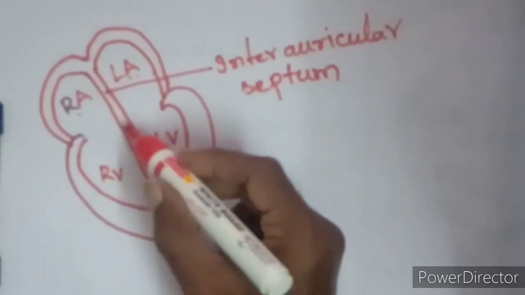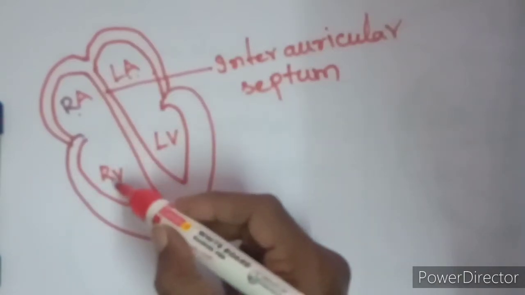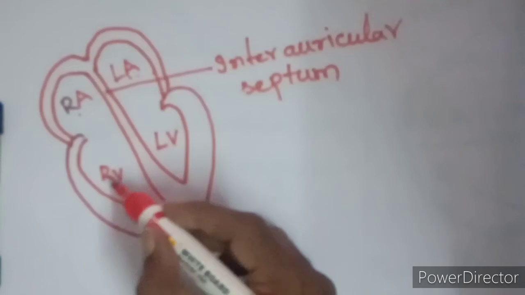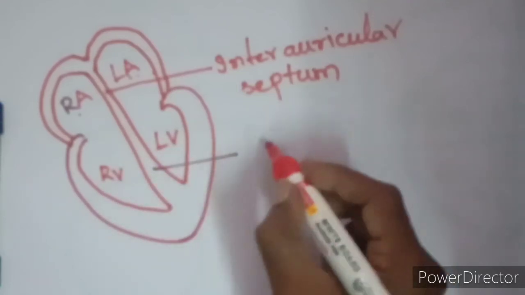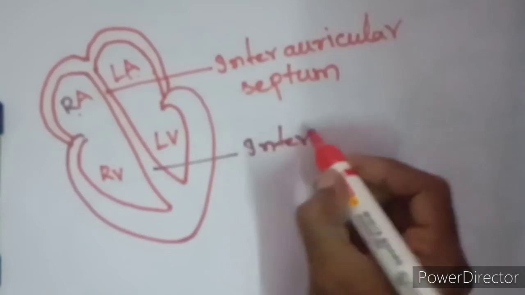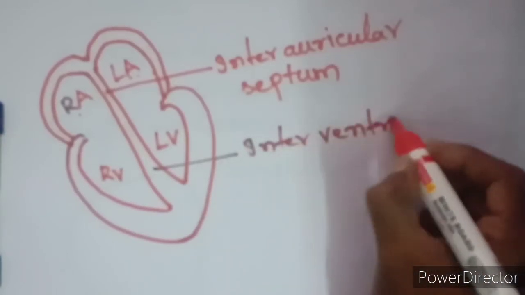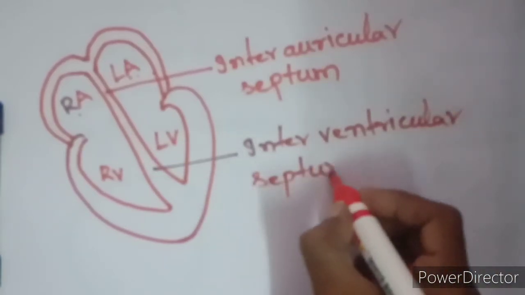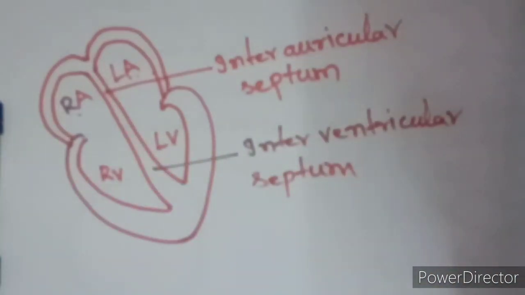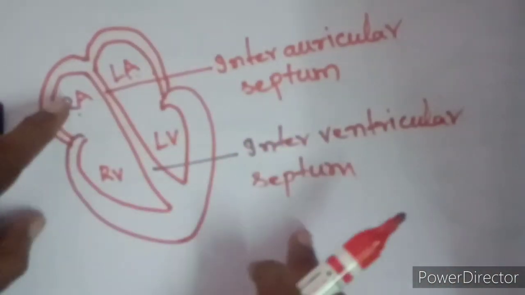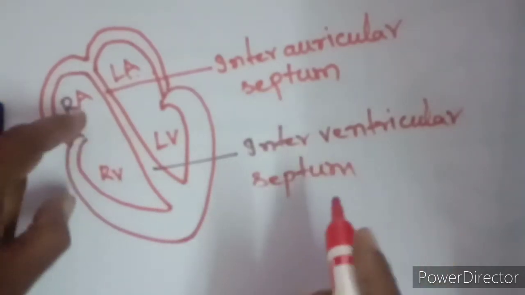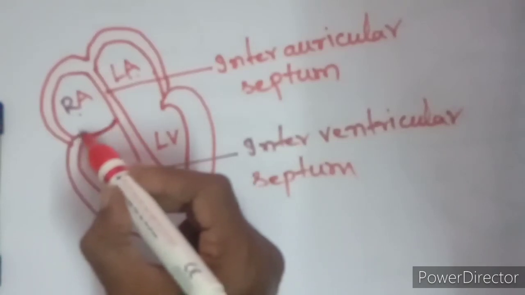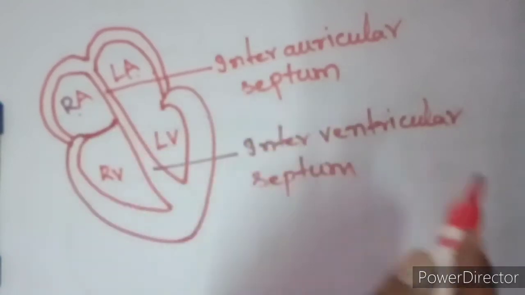This septum separates the right ventricle chamber and left ventricle chamber. So the septum which separates the right ventricle and left ventricle chambers is said to be the interventricular septum. In the same way, the right auricle and right ventricle, these two chambers, are also separated by a septum. Septum means it separates two chambers.